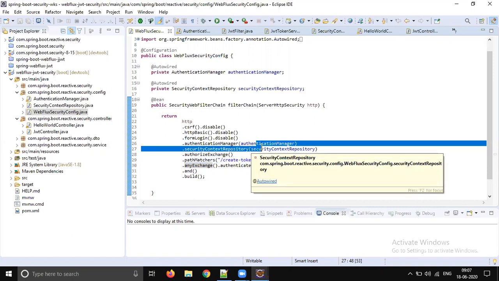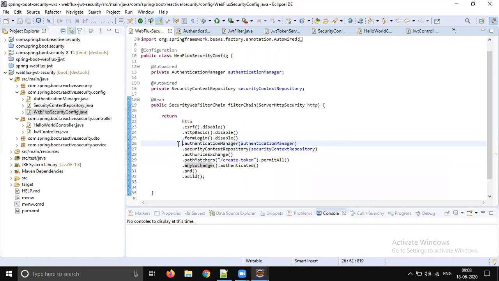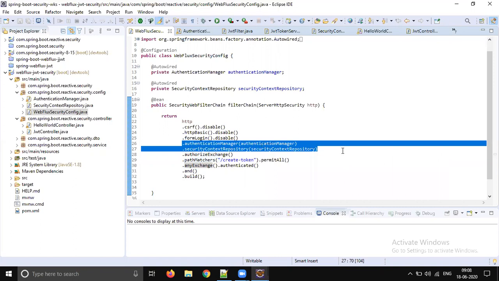So these two classes should certify that the request is valid, and they are sending the bearer token, a valid token, right? Every request which is coming from the client other than create token should pass these two layers. Then only we will give the response. Then only we will allow the client to access that corresponding endpoint.